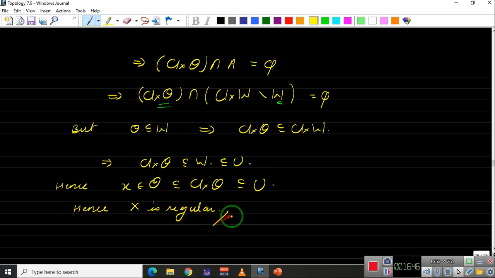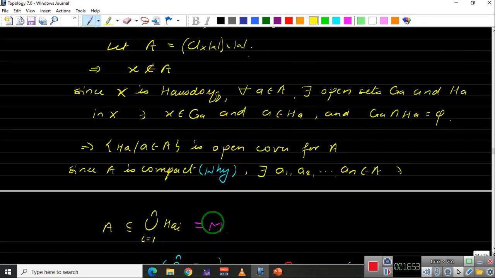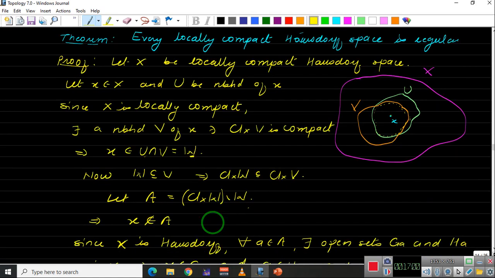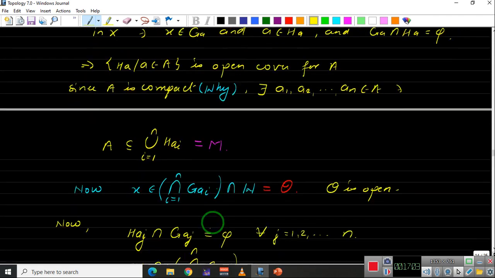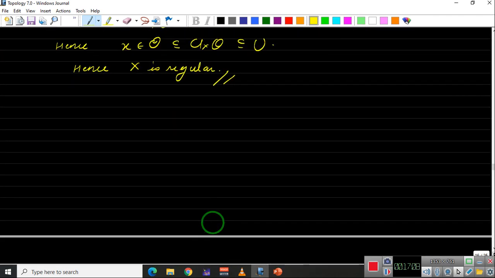Okay, and with this we complete our proof. So we have proved, maybe it's slightly lengthy, that every locally compact Hausdorff space is regular. We have used both facts, that it is locally compact and that it's also Hausdorff. Now using this theorem we can say that every compact Hausdorff space is regular. Let us take that as a corollary.